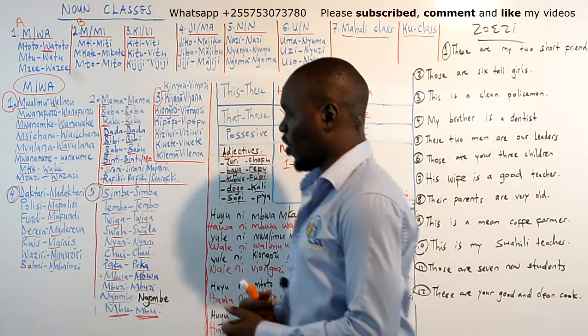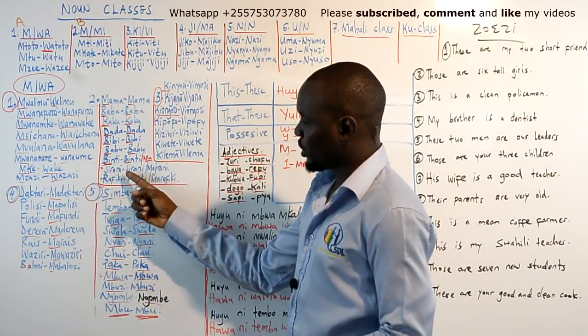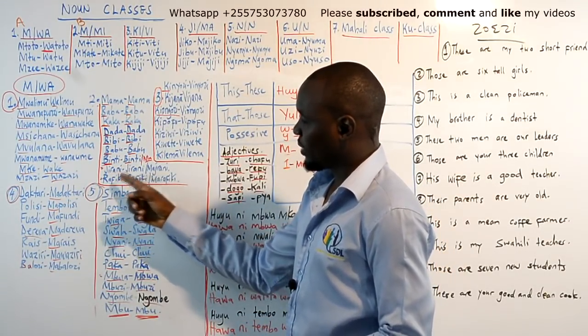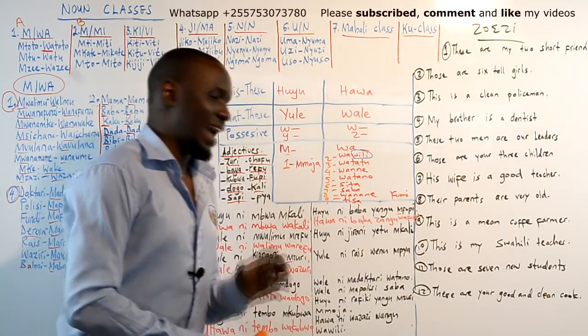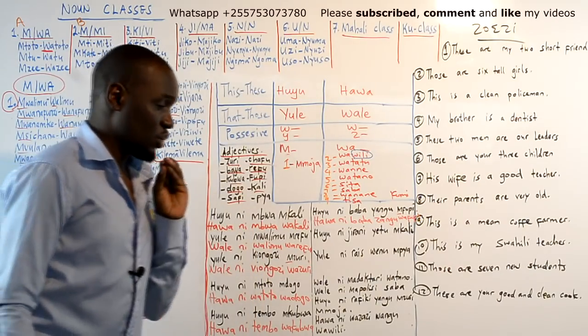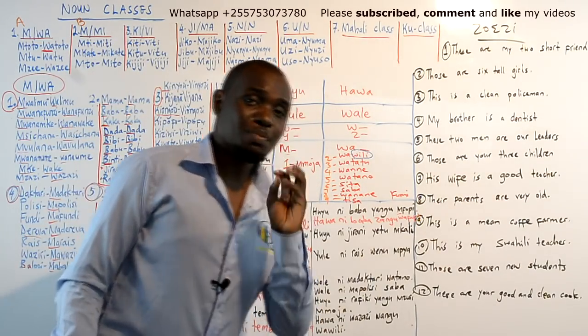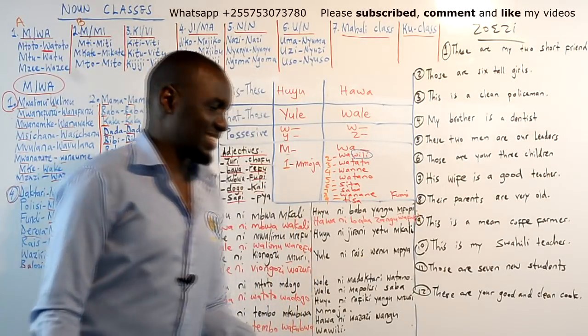Why? Because they fall in the familiar category, that's why they take the Y and Z for plural as the possessive agreement. Do you remember that? I think you remember because you watched my possessive video for the mwa noun class.